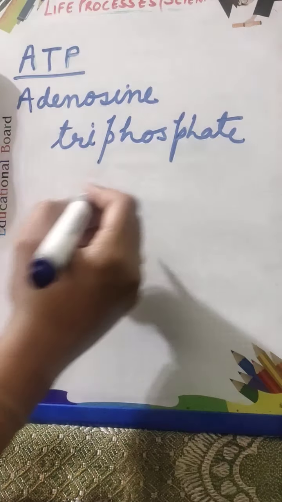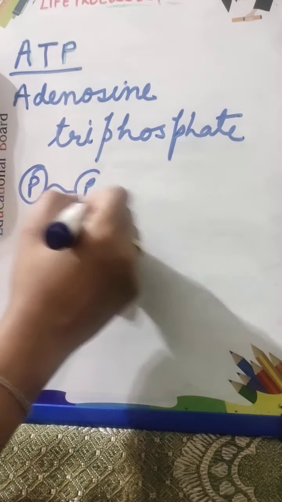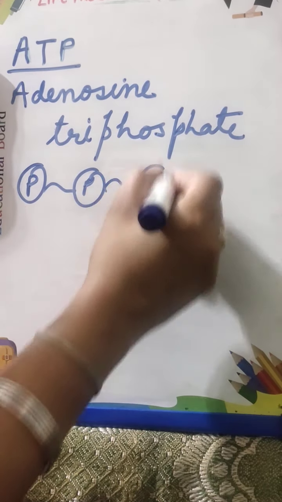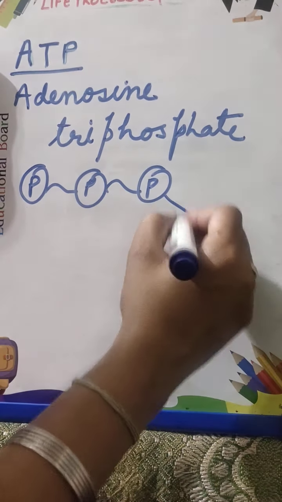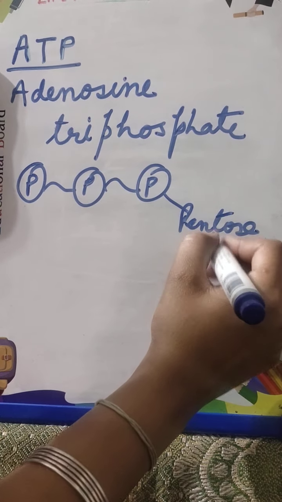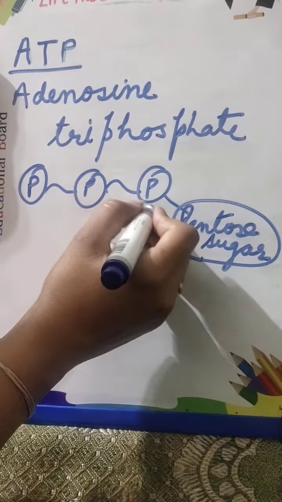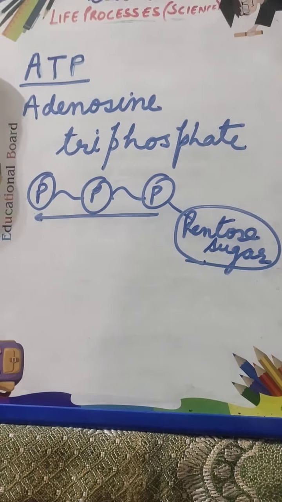Energy is stored in the phosphates. There are 3 phosphate groups attached to the pentose sugar. Actually this is a pentose sugar. So there are 3 phosphate groups attached to this.